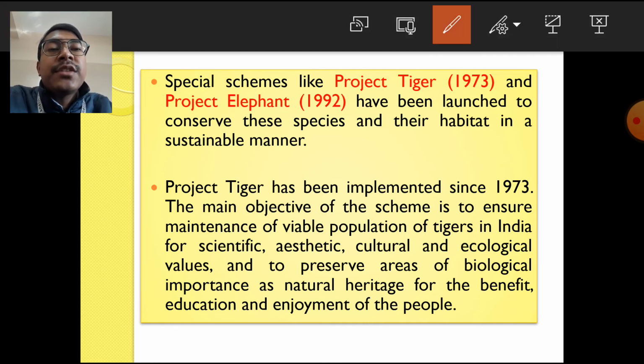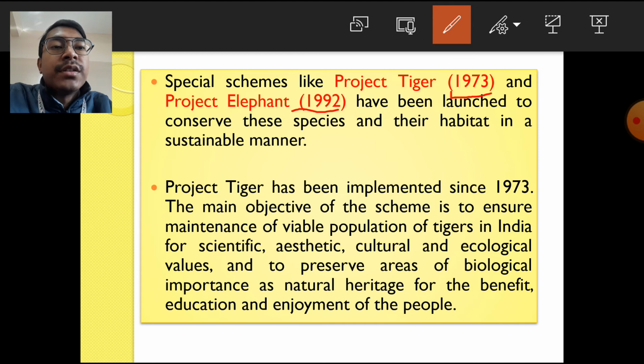Even some special projects were launched by the government of India to protect some specific varieties of animals. For example, the Project Tiger. The Project Tiger was introduced in the year 1973 and the Project Elephant was introduced in the year 1992. These two projects were introduced to provide protection to the tiger and the elephant species of